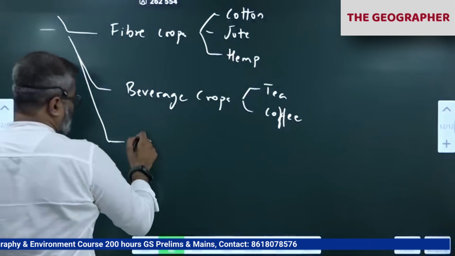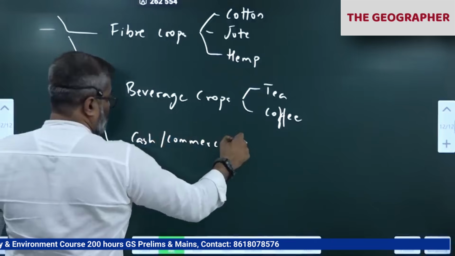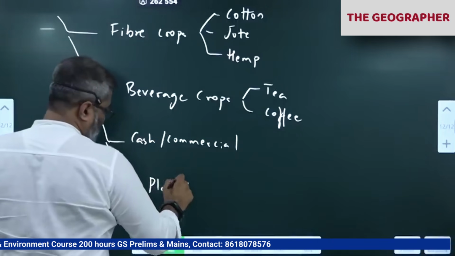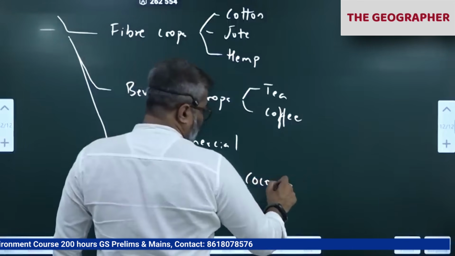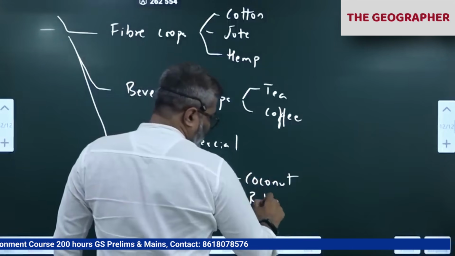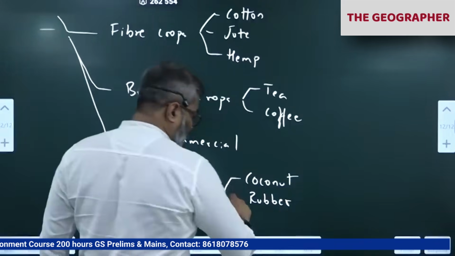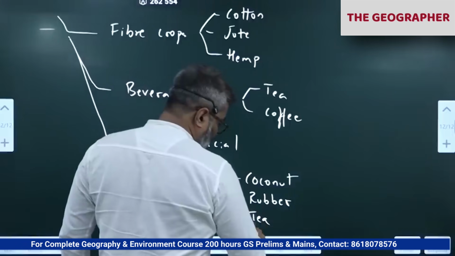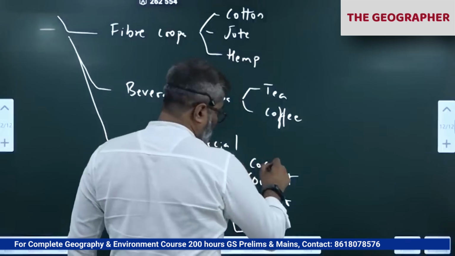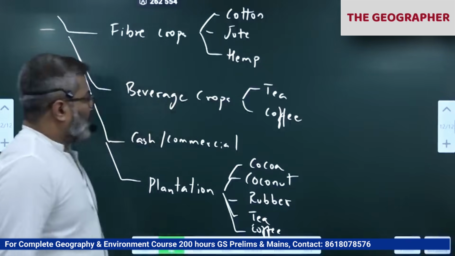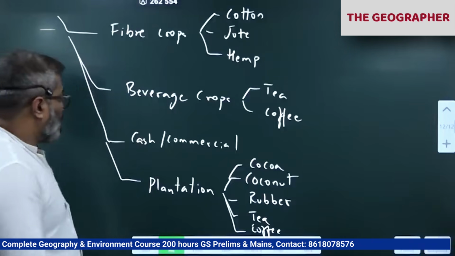Right, cash crops, commercial crops, plantation. Can I say coconut is a plantation, rubber is a plantation? Tea, coffee are plantation crops also. Permanent plantation: tea, coffee, cocoa. All these are commercial cash crops.